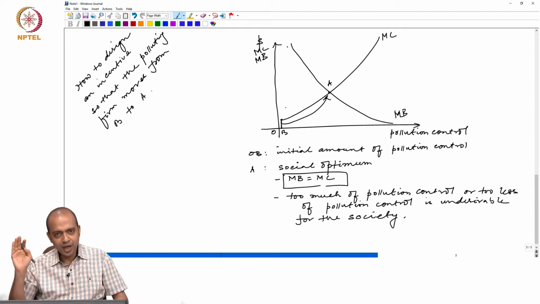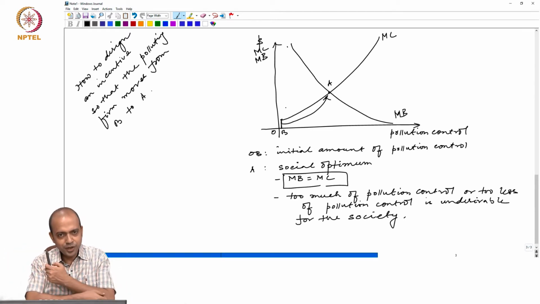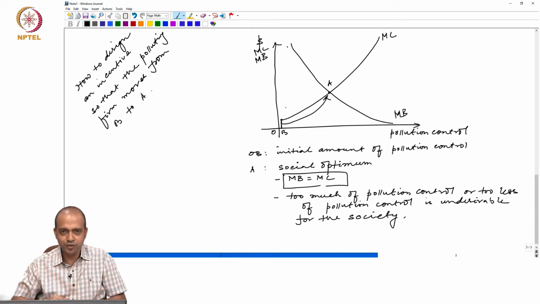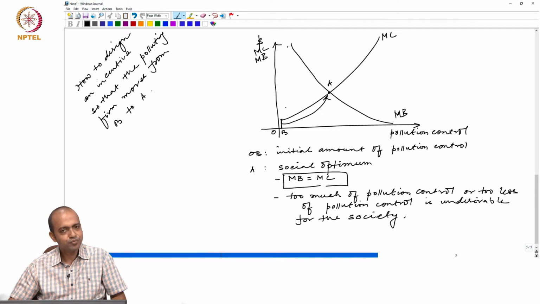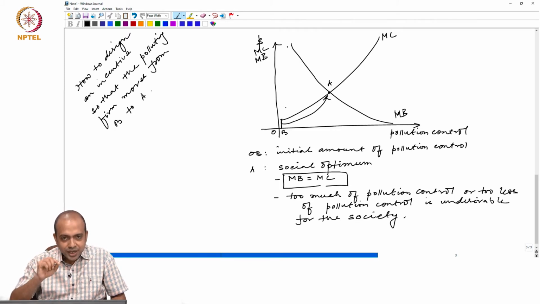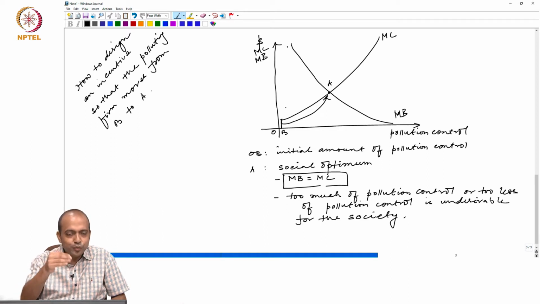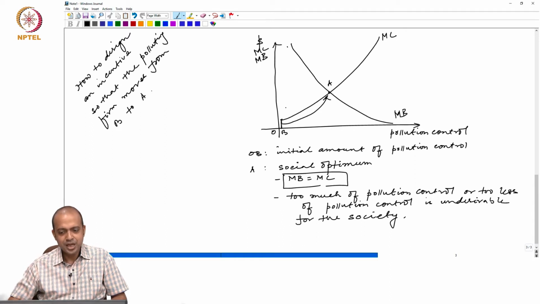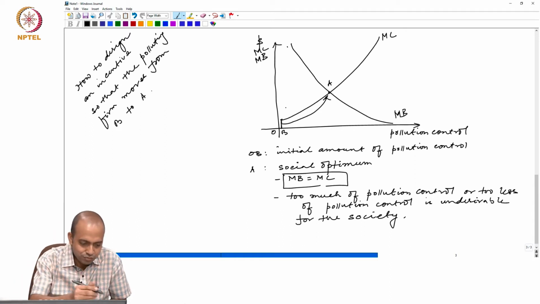the firm is thinking that even if I don't go for pollution control, even if I simply throw my garbage to the environment, I don't have to pay anything, right? So, incentive has to be given in such a way that this cost of environmental shirking, as I told you earlier, increases.